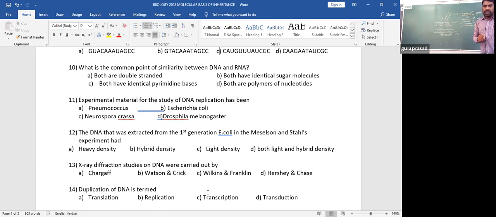Hope you got the answer. So the first generation will have not the heavy, not the light, it is hybrid. So option B is the answer, both light and hybrid density. No, all the daughter cells that are formed are of just hybrid density.